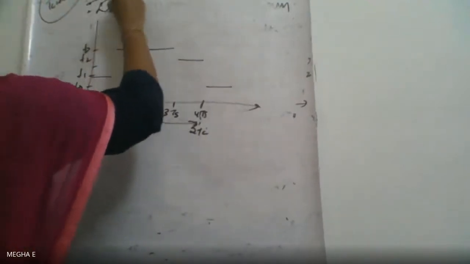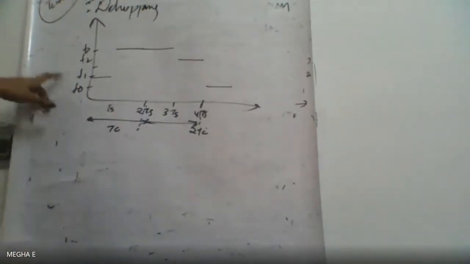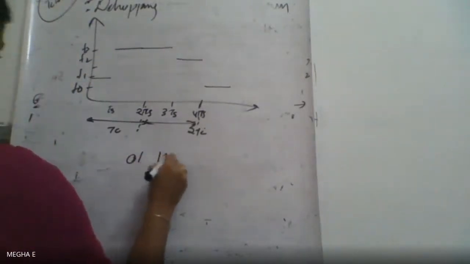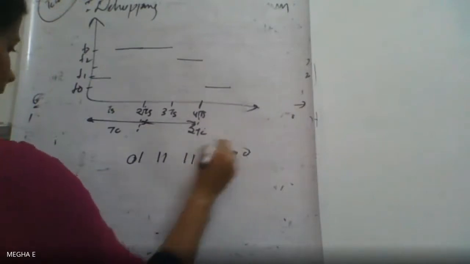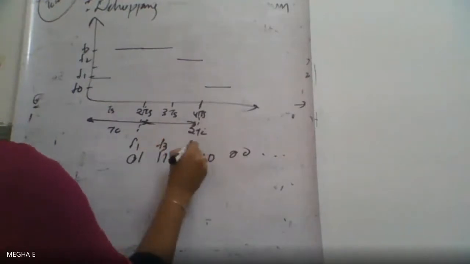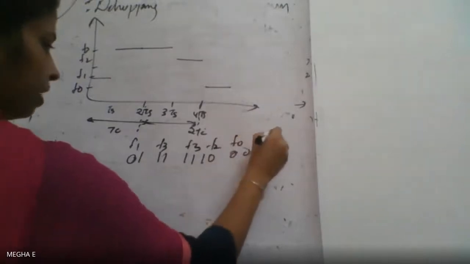Here we have dehopping. In dehopping we are representing in terms of F0 and TS. First symbol duration TS we have F1. The binary data goes 10 11 11 10 00 and so on. So this is F1, this is F3, this is F2, F3, this is F2, and this is F0 and F2.